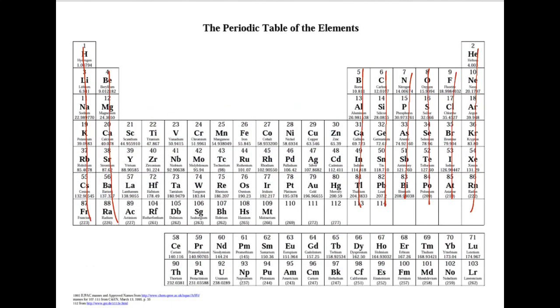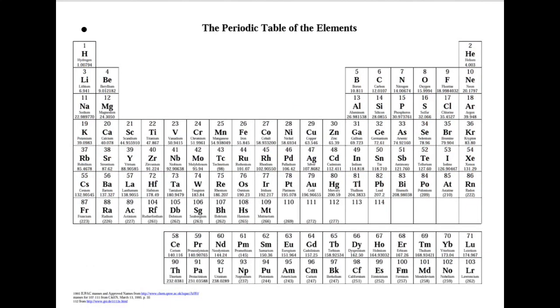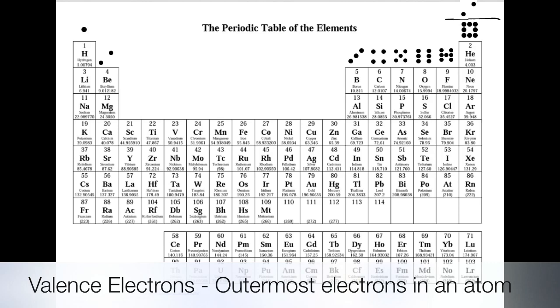Atoms with similar properties appear in groups or families on the periodic table. These are the vertical columns. They are similar because they all have the same number of valence electrons, which governs their chemical behavior. Valence electrons are the outermost electrons of an atom. These are important in determining how the atom reacts chemically with other atoms.